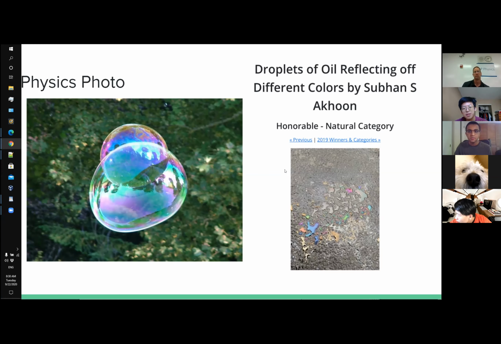This physics photo on the right is from a winner of the physics photo contest last year. This is probably what we're going to do, and we will introduce it later in the year.